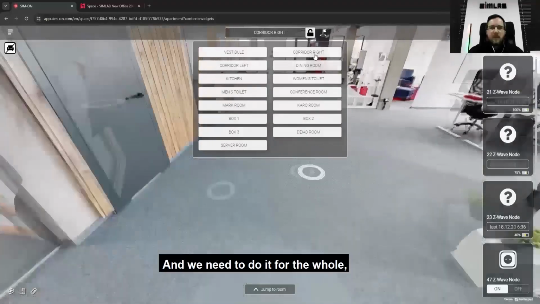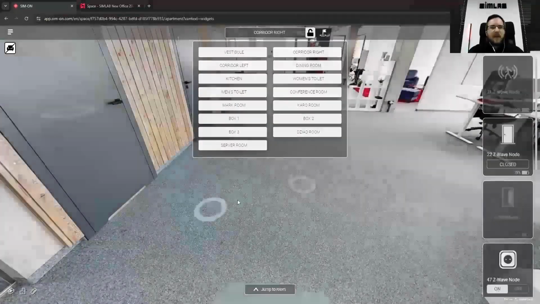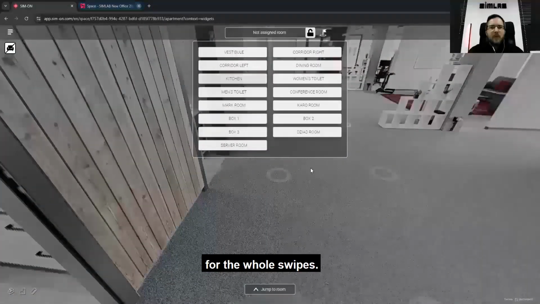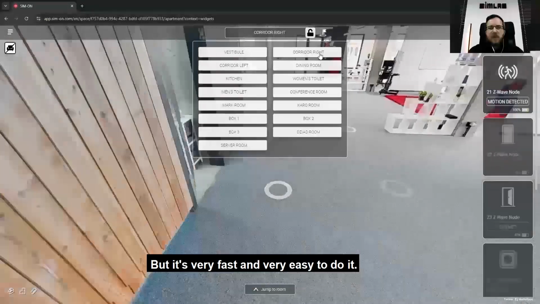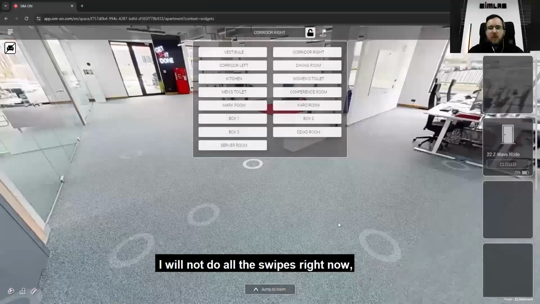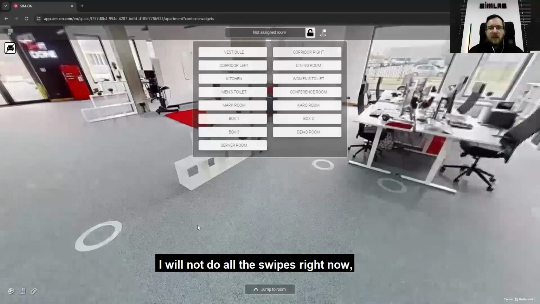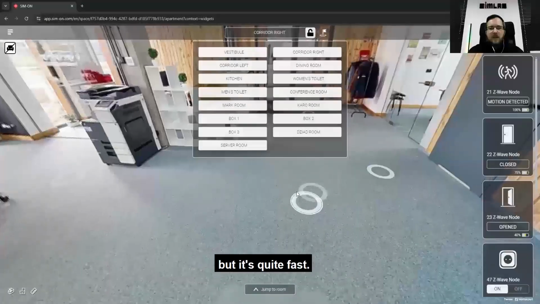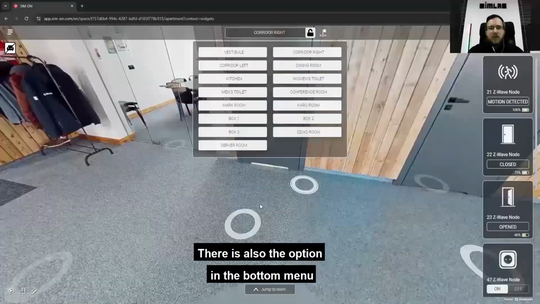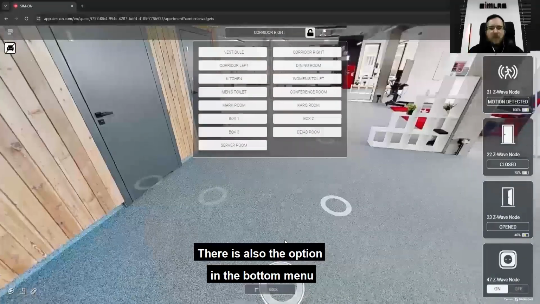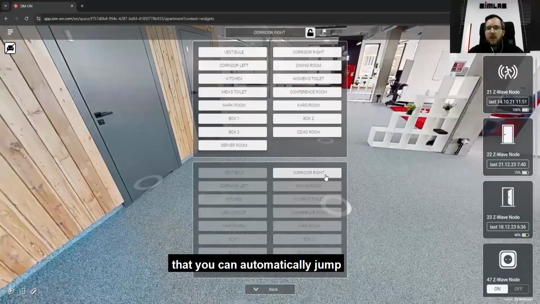We need to do it for all swipes, but it's very fast and very easy to do. I will not do all the swipes right now, but it's quite fast. There is also an option in the bottom menu that you can automatically jump from one room to another.